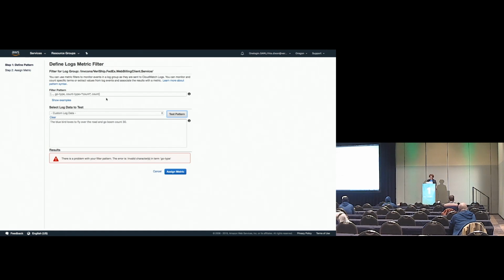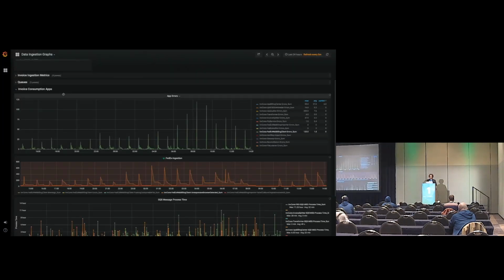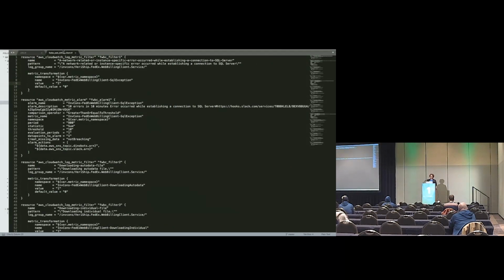Oh, it doesn't like something. Oh, it doesn't like my filter pattern. I don't know why it doesn't like my filter pattern. Give me just a moment. Matter of fact, let me show you one that works. How about that? I've got one that works.